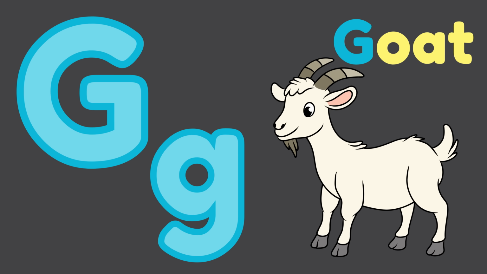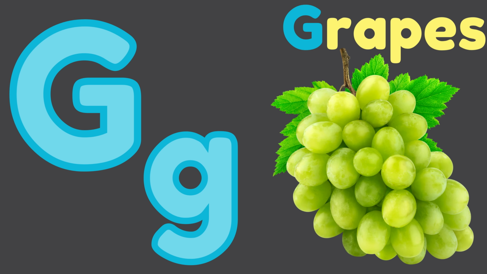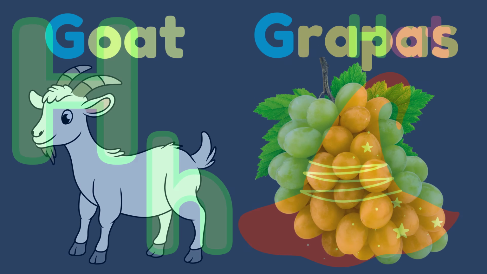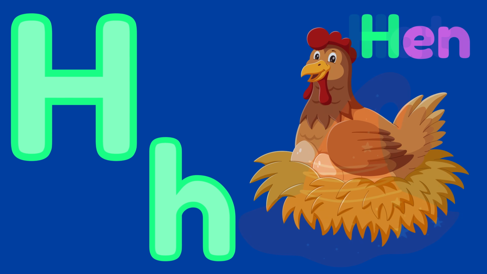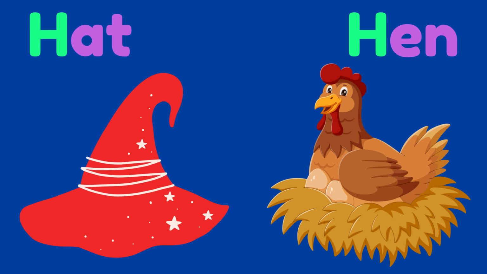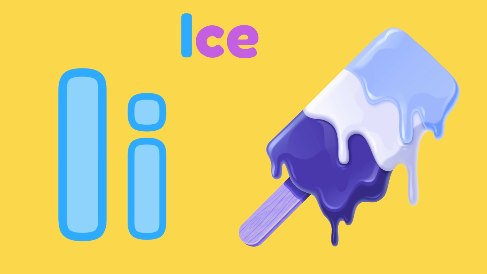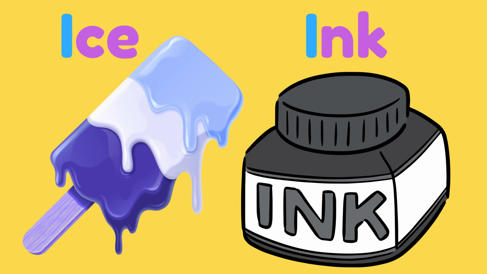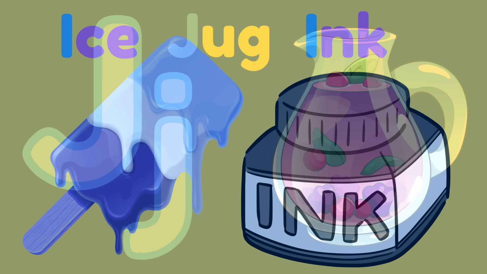G for goat, G for grapes, G, goat, grapes. H for hat, H for hen, H, hat, hen. I for ice, I for ink, I, ice, ink.